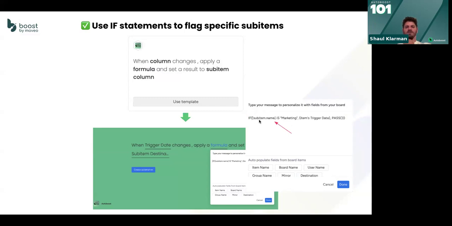So for instance, if the sub item name is marketing, then I want you to take this value. If it's not the marketing sub item, don't do anything. And it's not only the name that you can check. You can check every column by putting if sub item dot sub item column ID is something, then take a value and put it there. If not, don't. This will allow you to control what you do and don't do within the fact that we run on all of those sub items. So you apply a condition, and only when it's met, you do this.